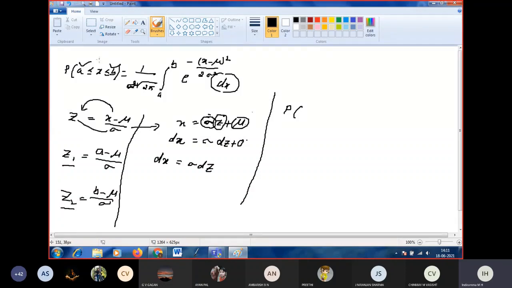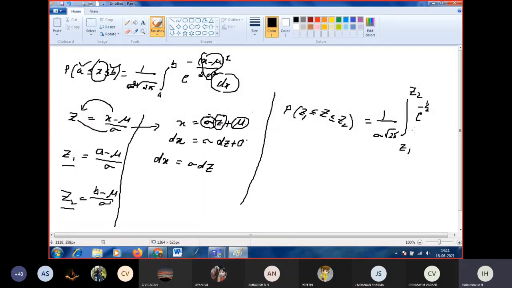Instead of x, my new variable is z, which varies between Z1 and Z2. This is equal to 1 by sigma into root 2 pi, integral from Z1 to Z2, e to the power of minus 1 by 2 times ((x minus mu) by sigma) whole square. (x minus mu) by sigma is nothing but z square.